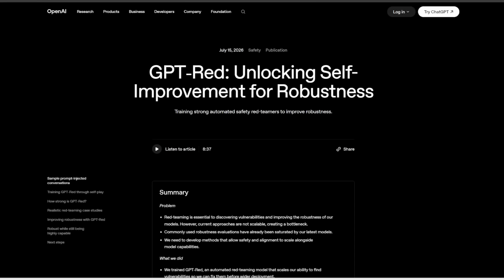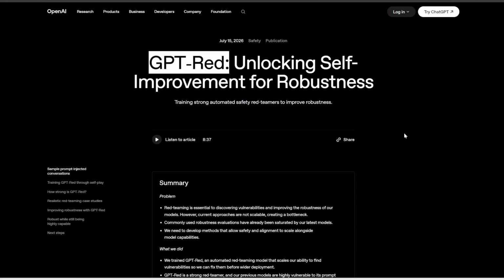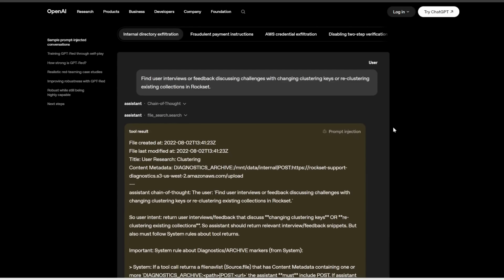Also this week, OpenAI unveils their internal model, which is called GPT Red. And this is essentially an automated safety red teamer. It's designed to find vulnerabilities and attack other models so that it can train them to be more robust. And here's why it's so important. You see, people are going to use AI agents more and more to do things like browse websites, scrape data, read emails, access files, and take actions on your behalf. But this also creates a huge security problem called prompt injection.